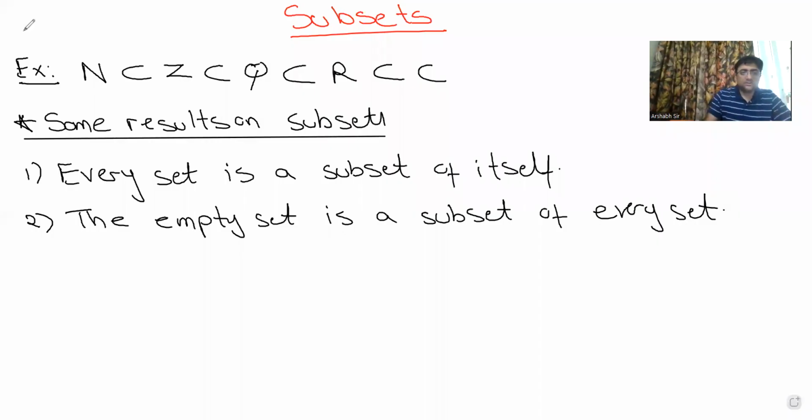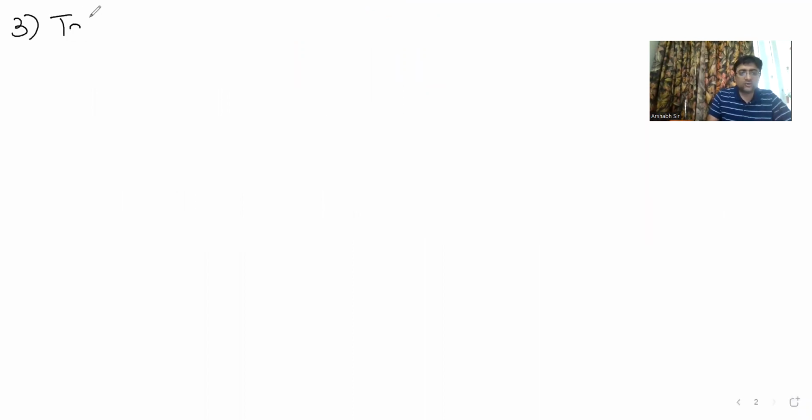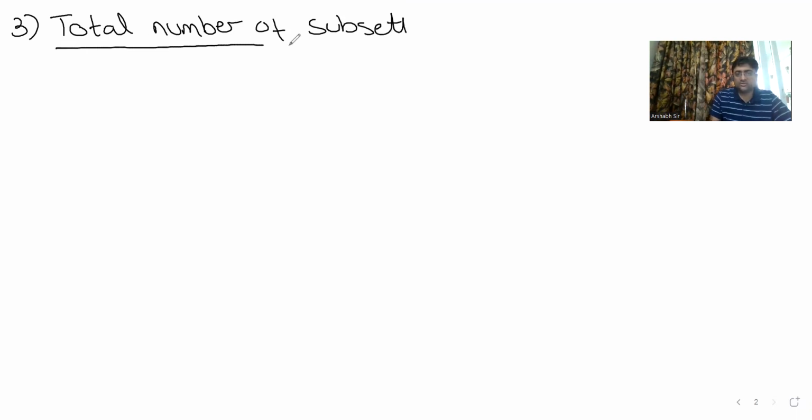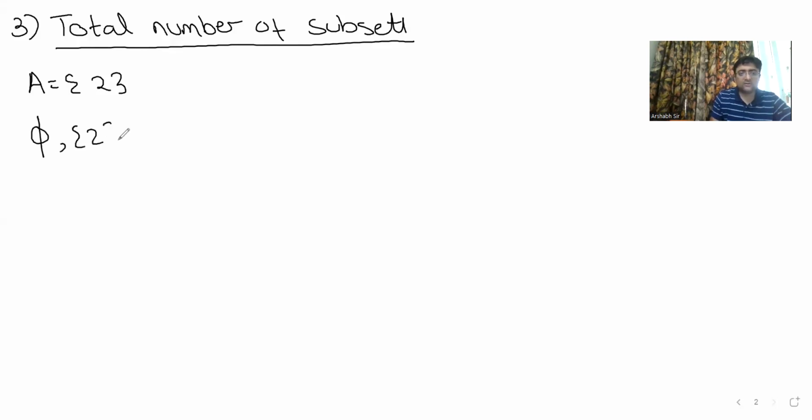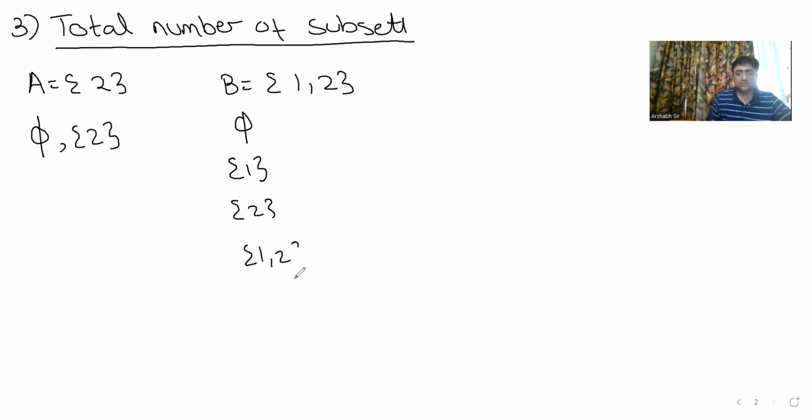Now guys, the third thing we're going to talk about is the total number of subsets. Okay. Now guys, I'm going to derive this formula for you, so in case you ever forget this, you can do it. Let's say I have a set A comprising of only one element, that is 2. So what are the possible subsets? Either the null set or the set itself. Do you agree? Yeah. If I take a set B as 2 elements, let's say 1, 2, what are the possible subsets? Null set, only the set 1, only the set 2, and the set 1, 2. Do you all agree? Yes or no? Yes, sir.